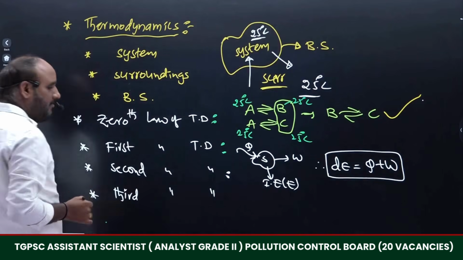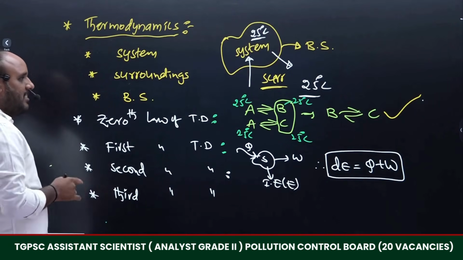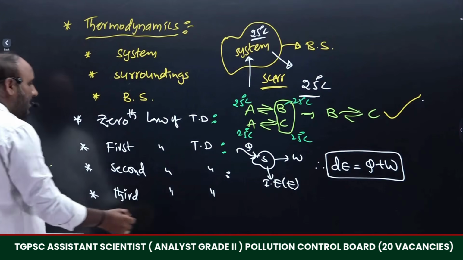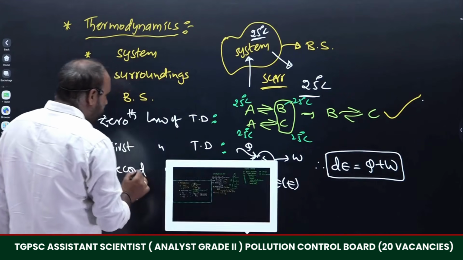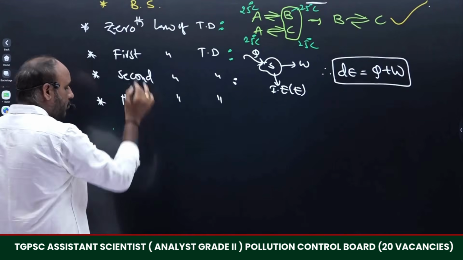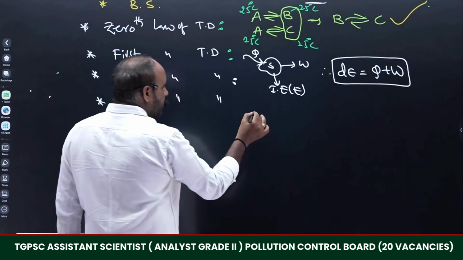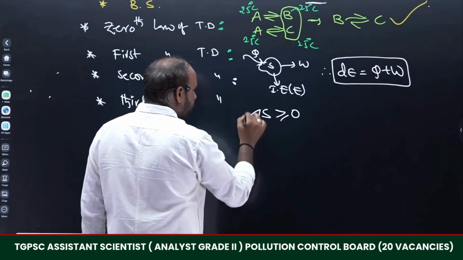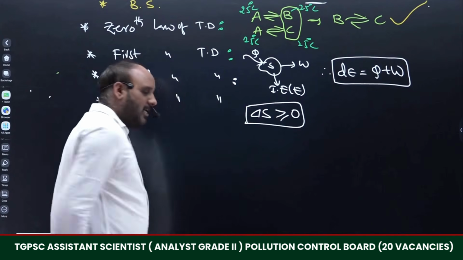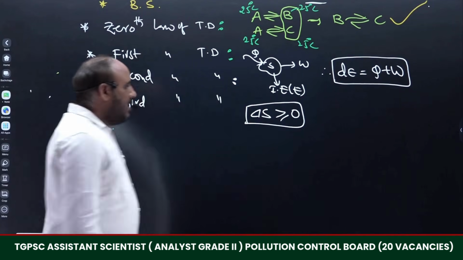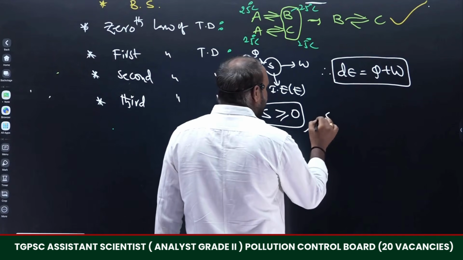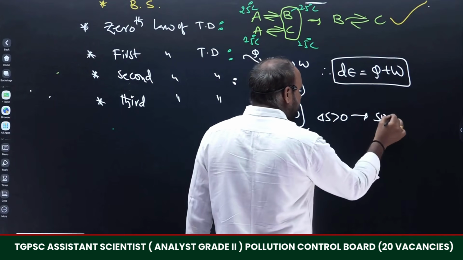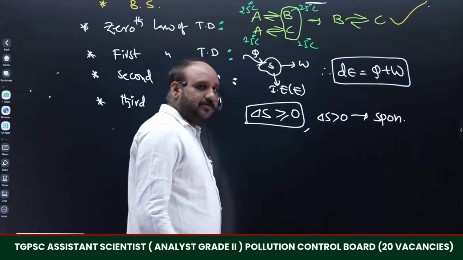With the help of that, we are going to say whether the process is spontaneous or not using the second law of thermodynamics, simply with one relation. With the concept of entropy, we say the change of entropy, delta S, is greater than or equal to 0. Delta S greater than 0, that means positive, explains the spontaneous nature of the system.